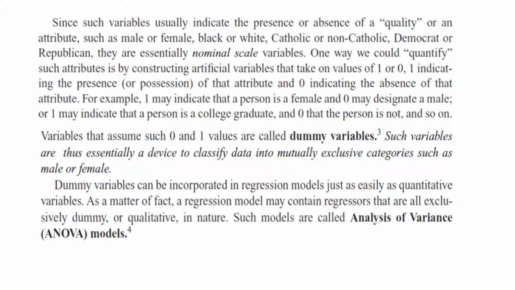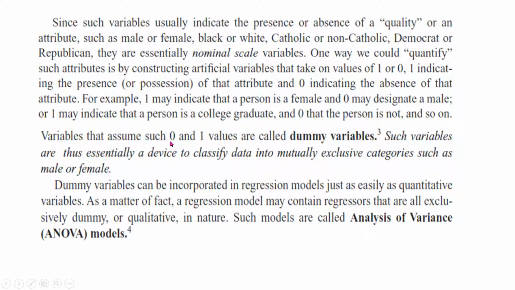So dummy variables, as we said, are indicator or identifier type variables. We assign them binary codes in the form of 0 and 1. For example, if I use a dummy variable for gender, I can use 0 for females and 1 for males. Now this assignment of 0 and 1 is up to the researcher.